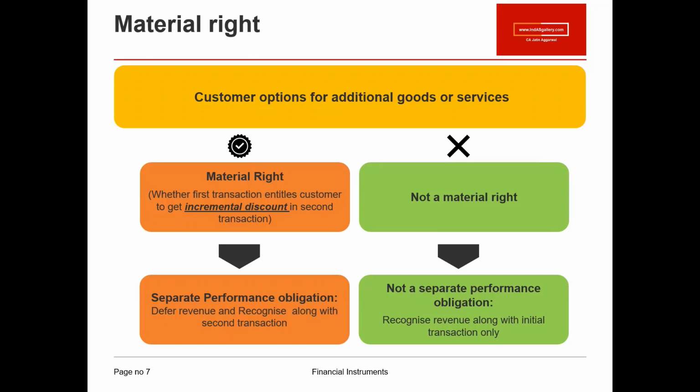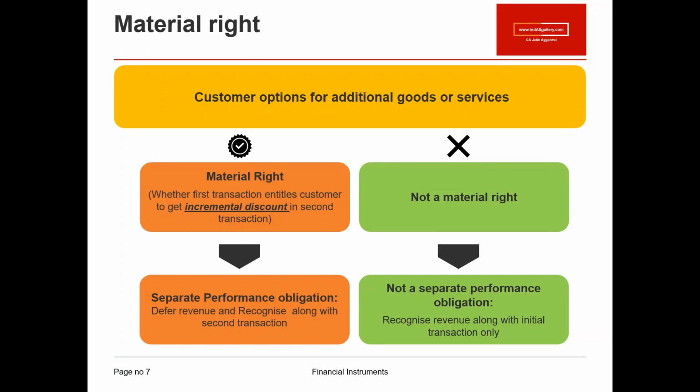In other words, what will happen is that the total consideration that an entity is receiving for its first transaction will then get divided into two portions. And the portion which is attributed to this material right, the revenue for that particular portion will be deferred and will actually be recorded in the company's P&L when that material right is utilized by that particular customer. We'll talk about this in my subsequent slides with the help of an example.